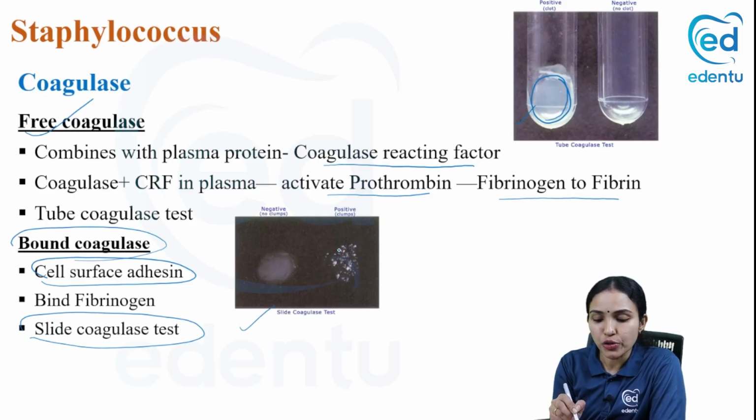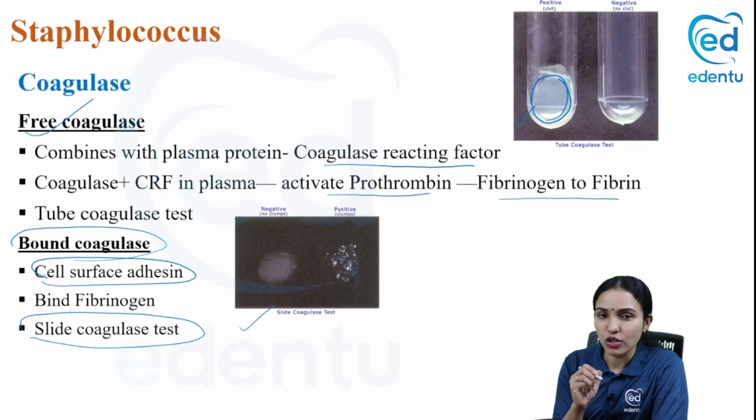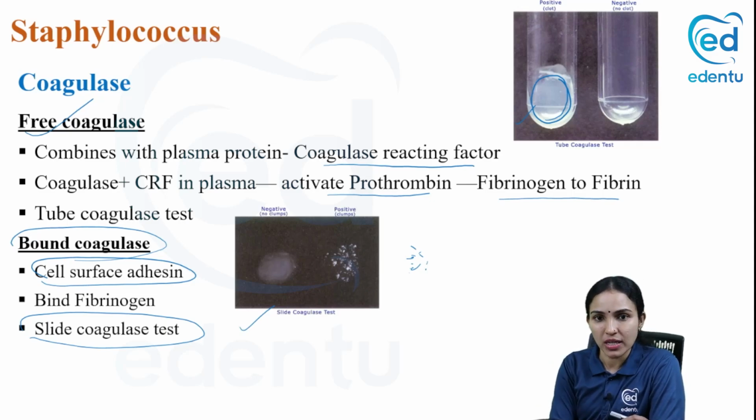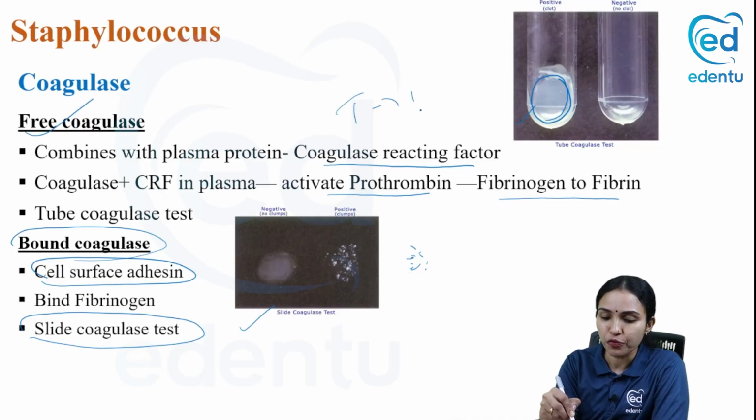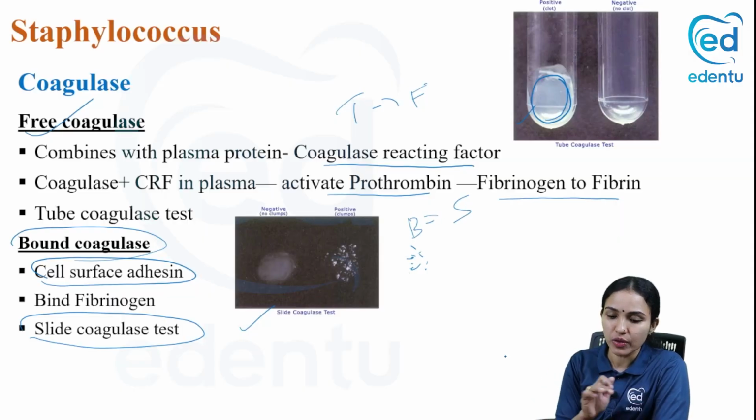Whereas in the slide coagulase, what you do is you take an emulsion of staphylococci and you add plasma to the slide. What happens is the staphylococci cell wall contains the cell surface adhesin or the bound coagulase, which will bind to the fibrinogen in plasma, leading to clumping of cocci. So all the cocci will get clumped together. You can see some kind of white particles clumping together. That is due to the presence of bound coagulase, and this test is called the slide coagulase test. Basically, we do slide coagulase on a slide and tube coagulase in a tube. So tube is for detection of free coagulase and slide is for detection of bound coagulase.